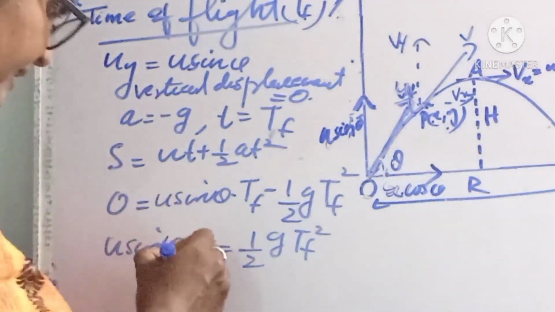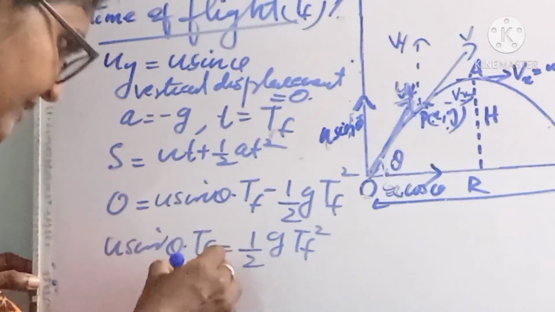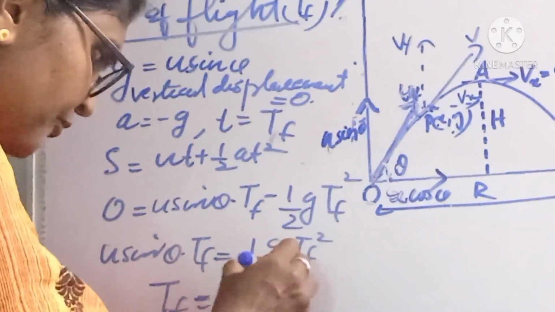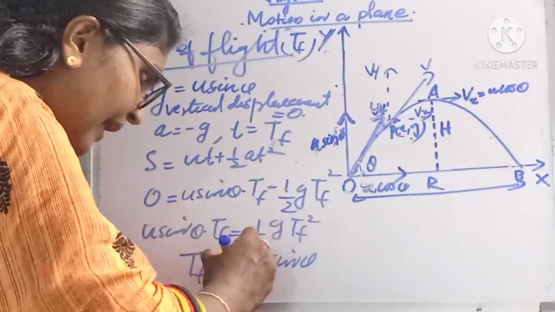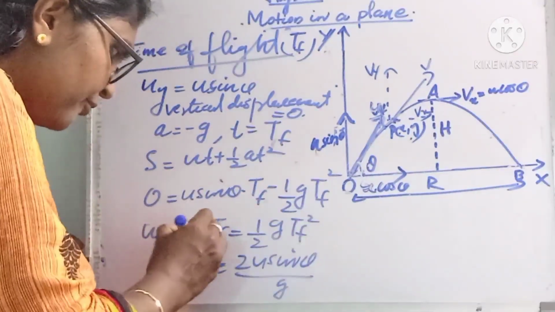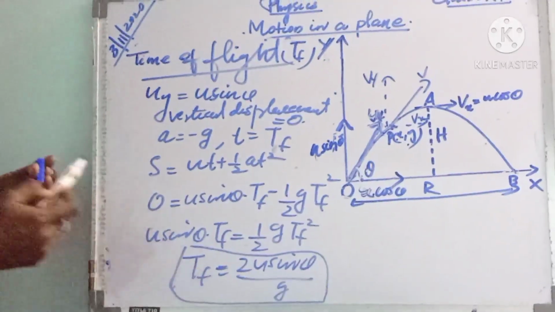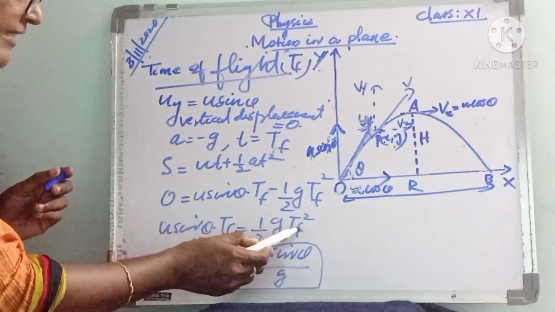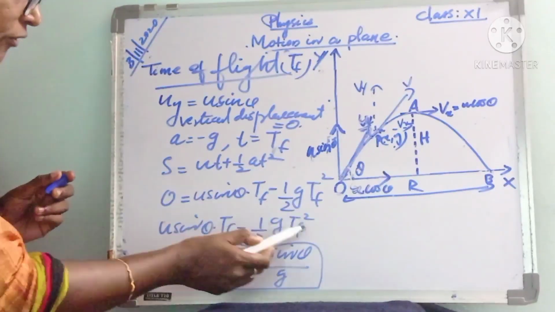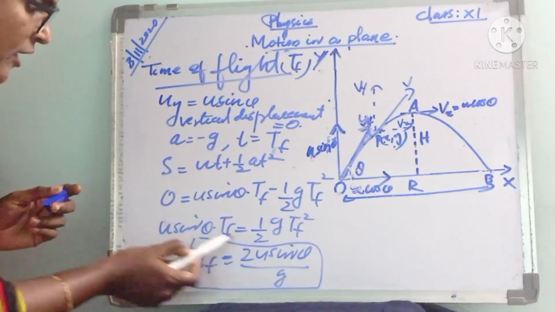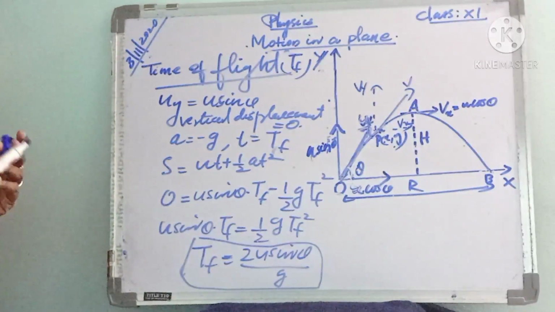From this we can write TF as, what is TF actually? 2u sin theta by g. Actually this is the expression for time of flight. Here TF square, here it is TF, one TF is cancelled, and TF is equal to, cross multiplying, 2u sin theta by g. This is the expression for time of flight.